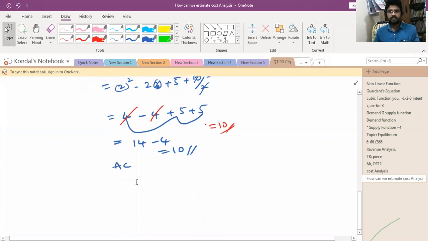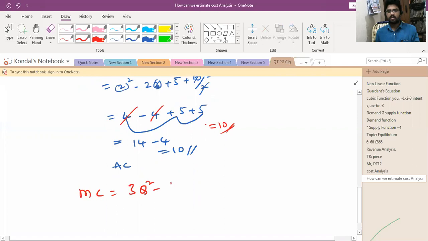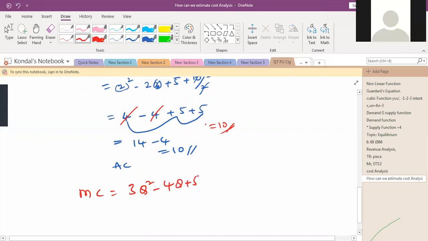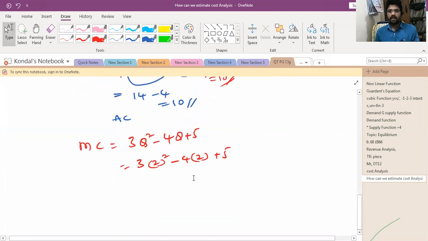So what is MC? How much did we get for MC? MC is 3Q square minus 4Q plus 5. Simply, 3 into 2 square minus 4 into 2 plus 5. 2 square is 4, 3 into 4 is 12, minus 8 plus 5.